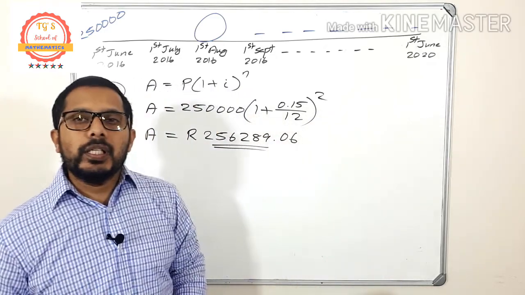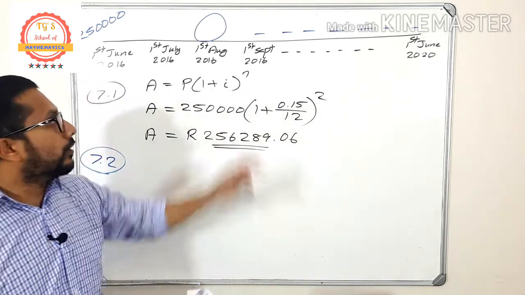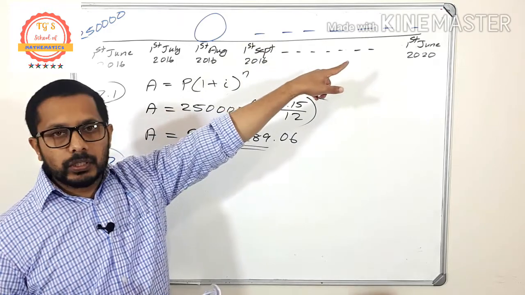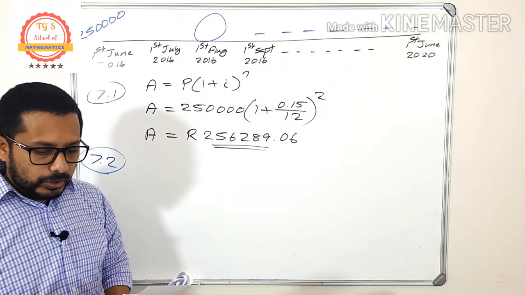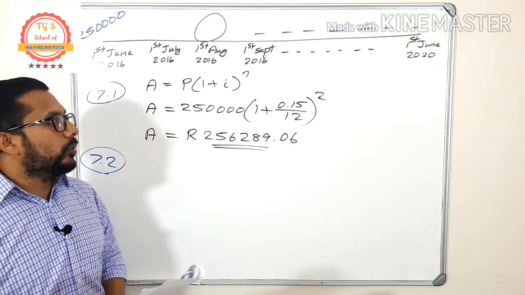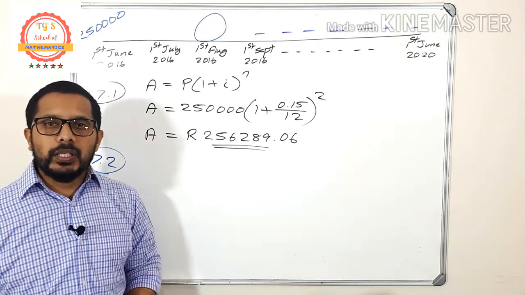Calculate his monthly installment. If it is like that, from 1st September to 1st June, what is the question? Calculate his monthly installment. You have to find his monthly installment.